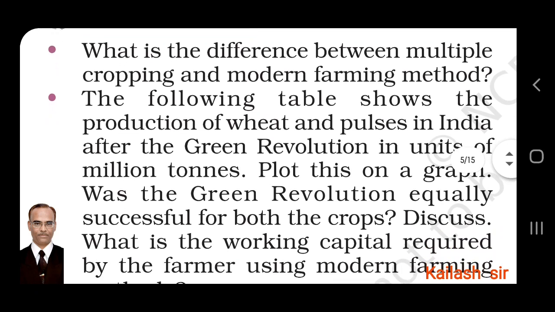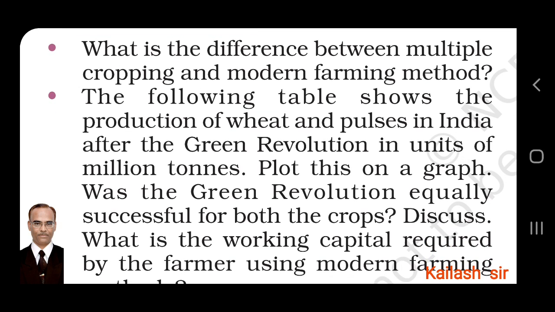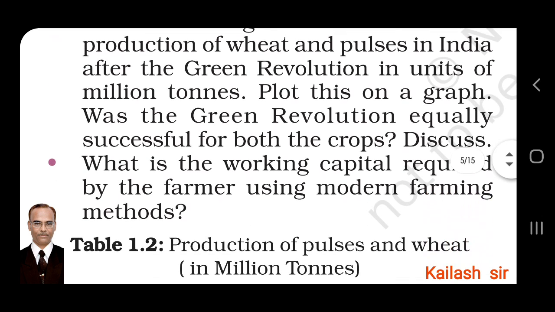Let's discuss what is the difference between multiple cropping and modern farming method. The following table shows the production of wheat and pulses in India after the green revolution in units of million tons. Plot this on a graph. Was the green revolution equally successful for both the crops? Discuss what is the working capital required by the farmer using modern farming methods.